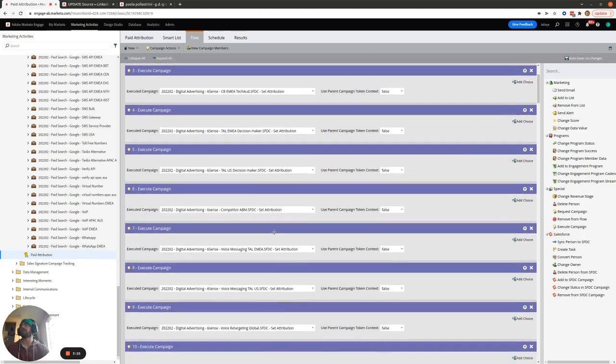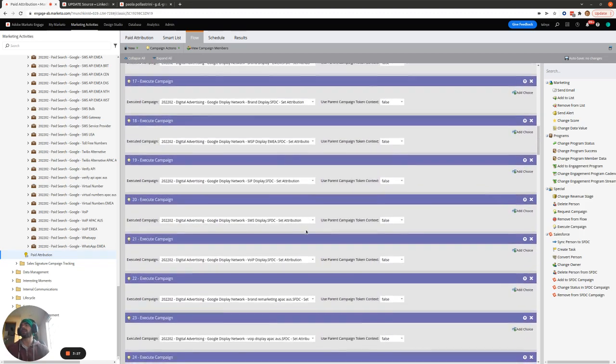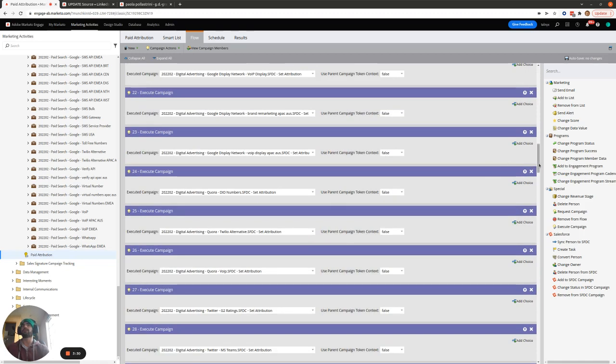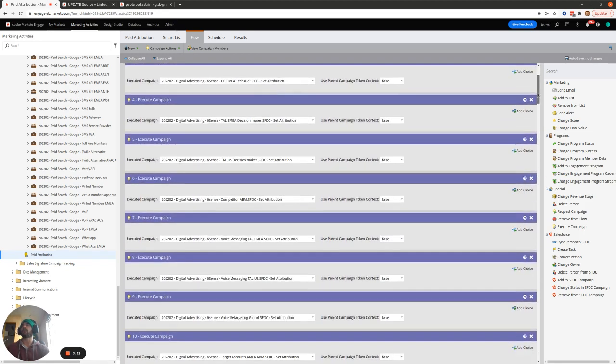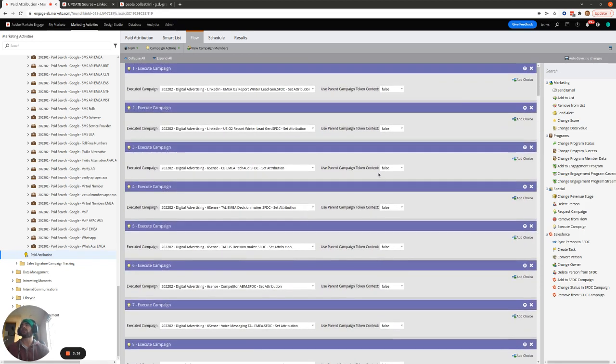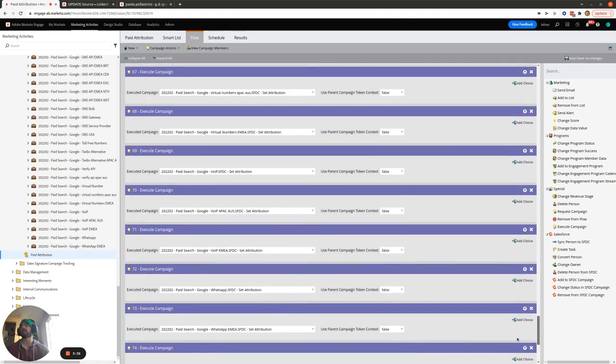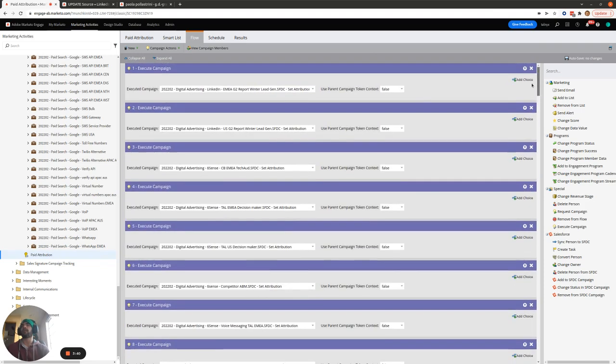And this calls all the paid campaigns that are live in the current month in order. And again, the order here matters. So we typically get a lot of high volume from Google search, whereas someone could come in from a display campaign, visit our website, and then come back in through a paid search campaign. So we want to give digital advertising priority, so that's at the top.